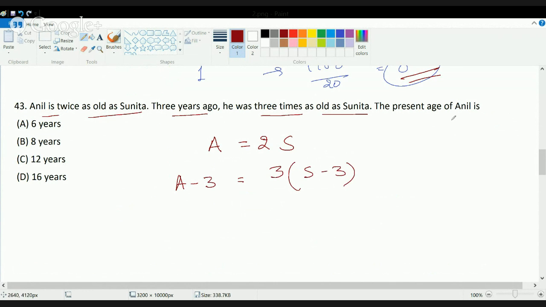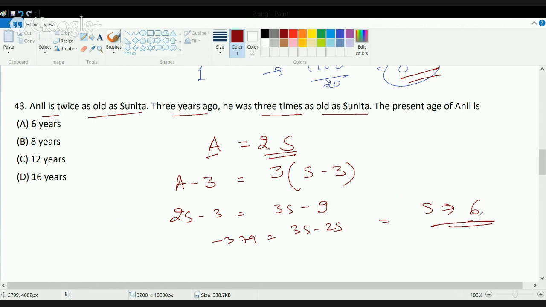What is the present age of Anil? I can substitute A with this value. So 2S minus 3 is equal to 3S minus 9. Or minus 3 plus 9 is equal to 3S minus 2S. That implies S is 6.